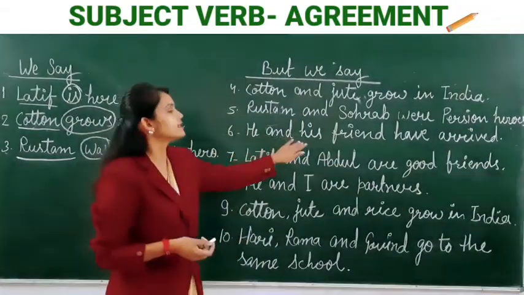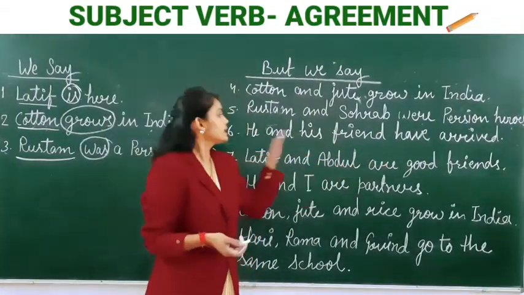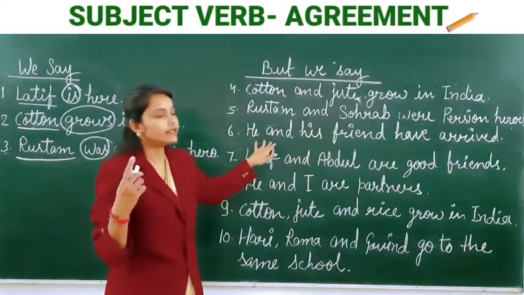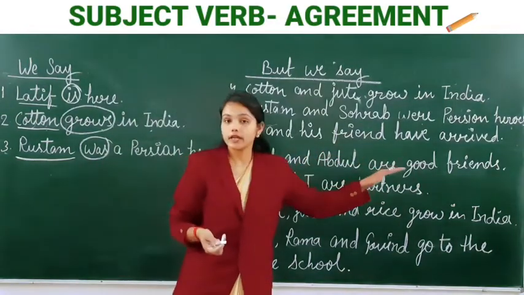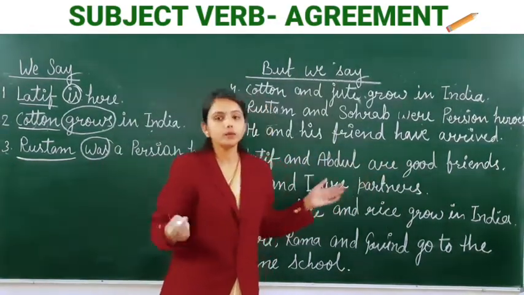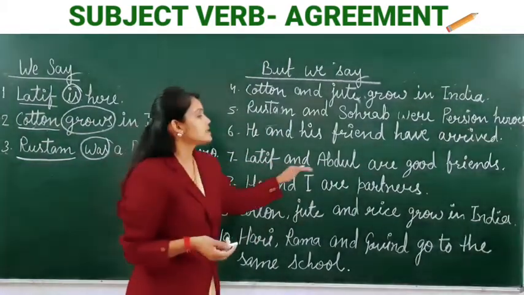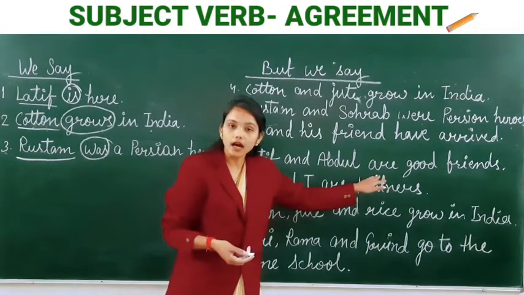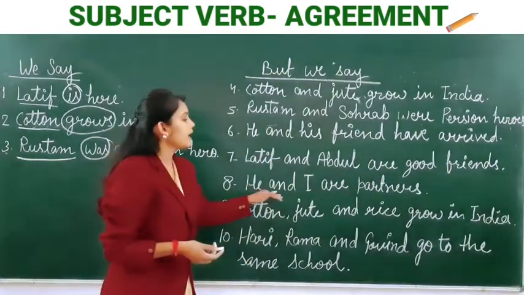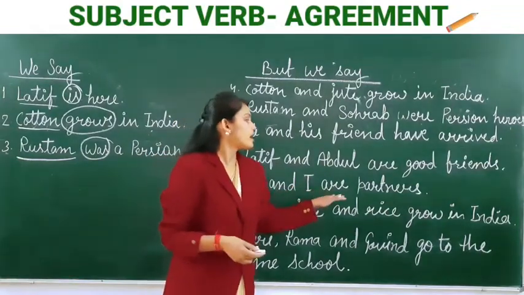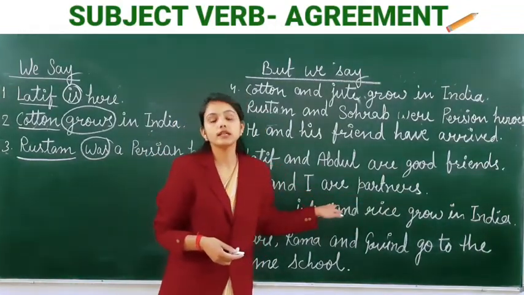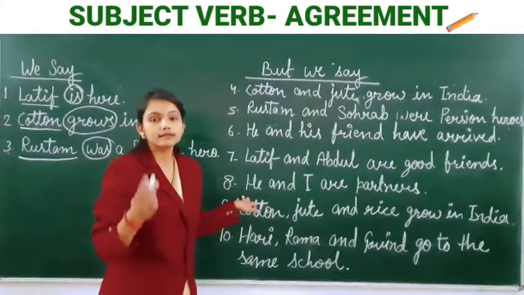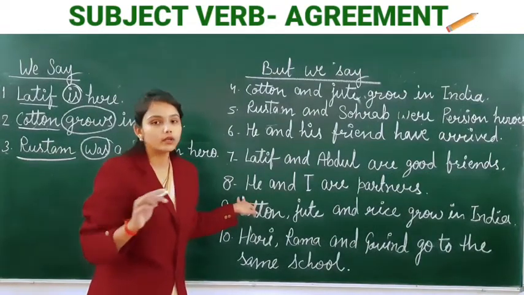Next is he and his friend have arrived. He and his friend, more than one. Here we are talking about more than one person. Have arrived. So, the verb will also be in the plural form. Latif and Abdul, more than one, are good friends. That's why we are using are here. Next is he and I, more than one, are partners. That's why we are using are here. Because if the subject is in the singular, then the verb is also in the singular form.